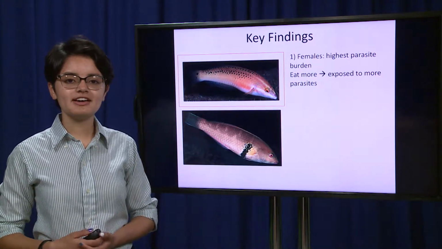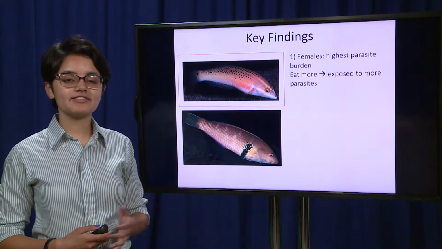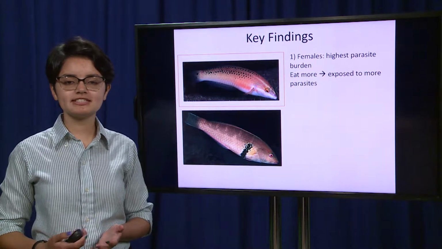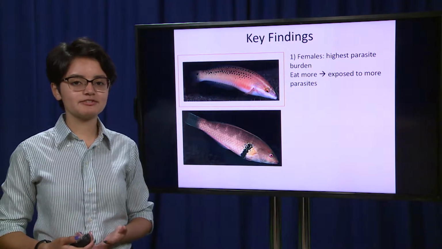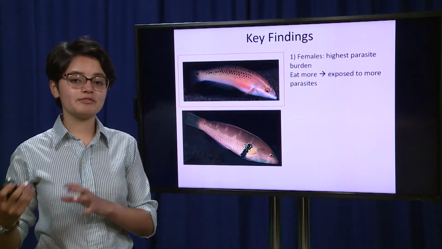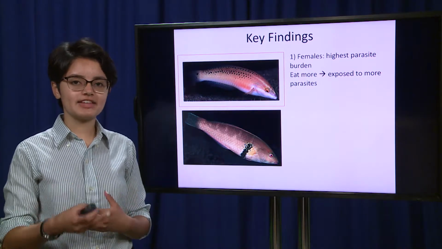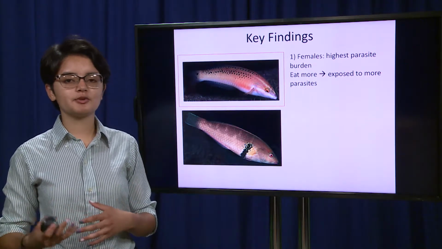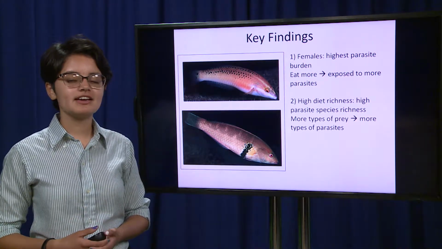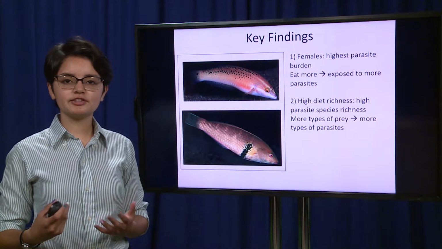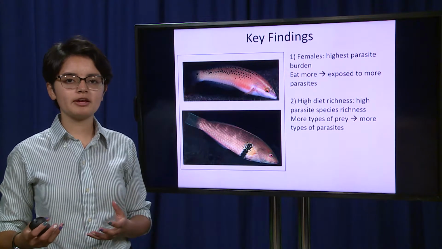From this information, I was able to find that females had the highest total numbers of parasites. One explanation behind this could be that eggs are very energetically expensive to make, and therefore a female would have to eat more in order to get that energy, but in eating more, she would also be exposing herself to more parasites.